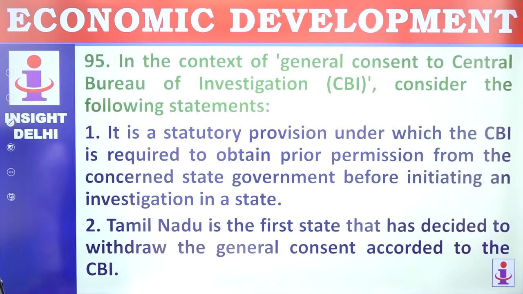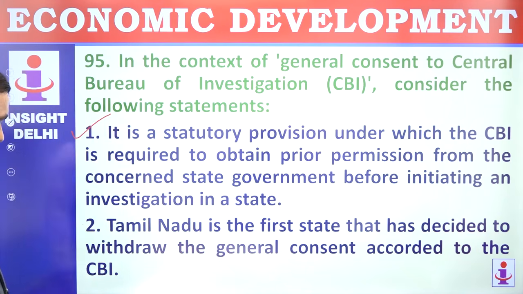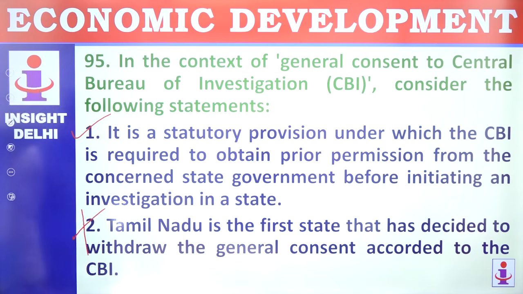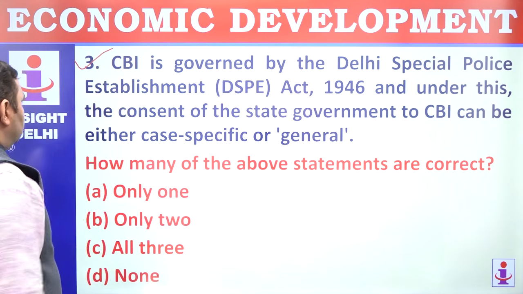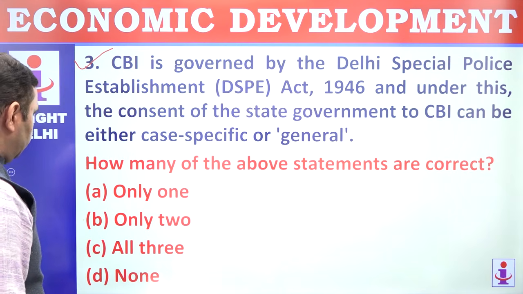95. In the context of general consent to CBI, consider following statements. It is a statutory provision under which the CBI is required to obtain prior permission from concerned state. That's correct. Tamil Nadu is the first state that has decided to withdraw general consent, not Tamil Nadu. This is wrong. CBI is governed by Delhi Police Establishment Act 1946. That is correct. But before Tamil Nadu, there were already issues with Bengal and northeast states. Only 2.